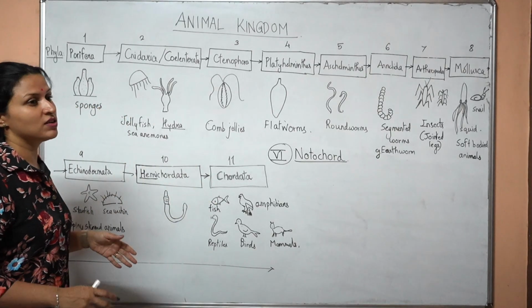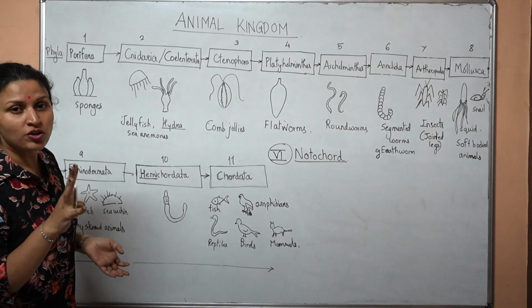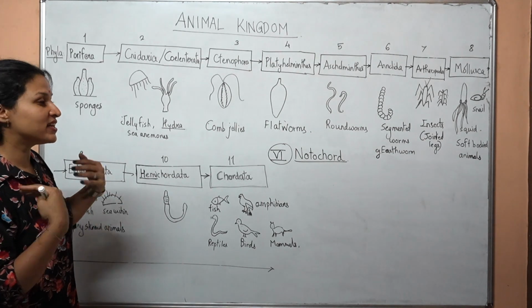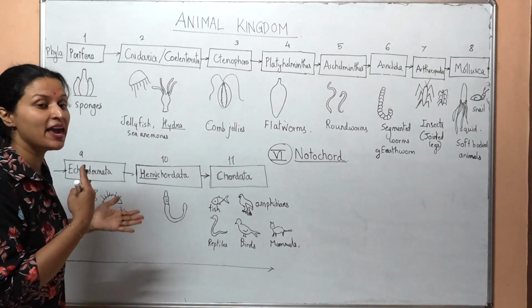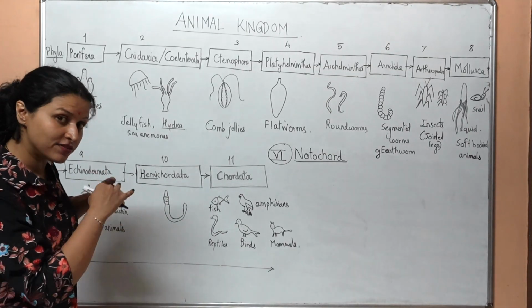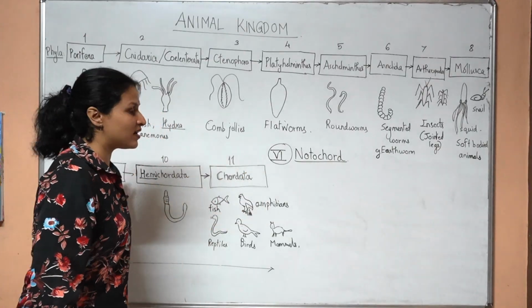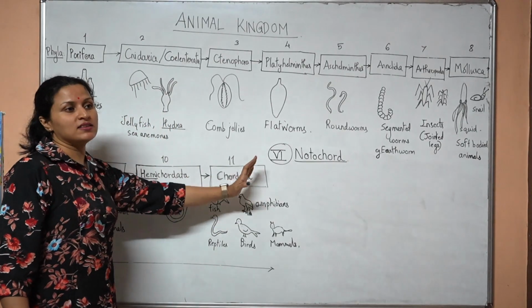The hemichordates satisfy only 2 of the 4 criteria, that is pharyngeal gill slits and post-anal tail. They do not have the notochord. So they are placed under Hemichordata. Hemi means half. They are half chordates. All these phyla are the non-chordates and these are the chordates.